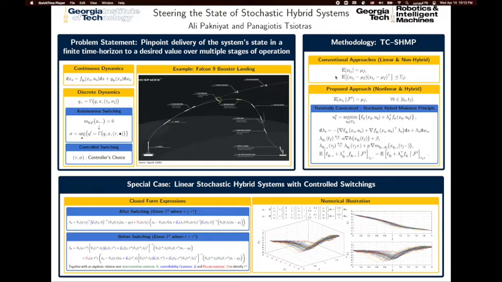In contrast, we realized that by looking at the expectation of the terminal state, given the information available at all intermediate times, we are able to successfully achieve the steering goal.